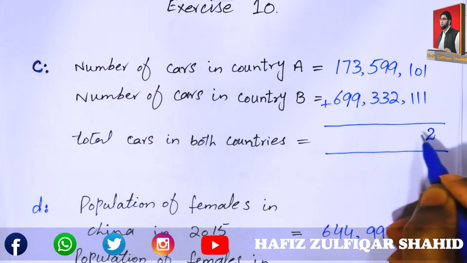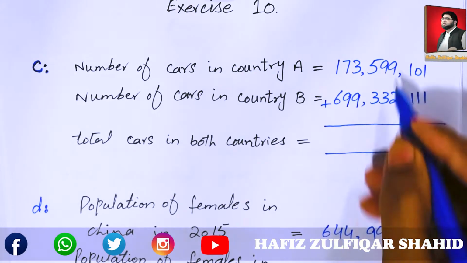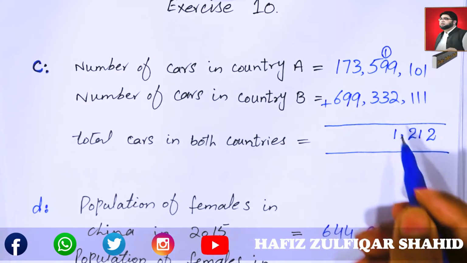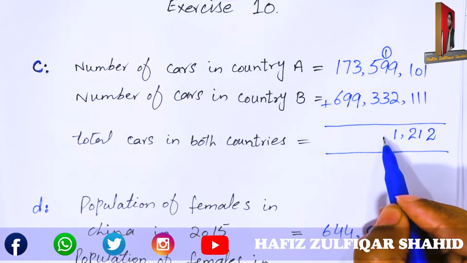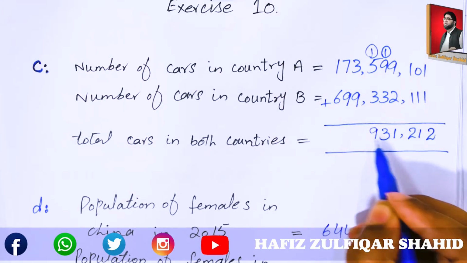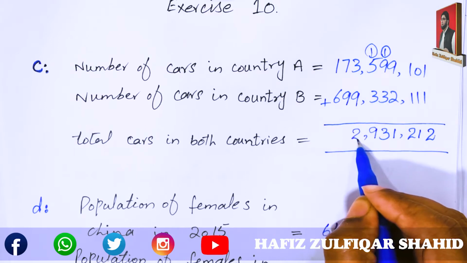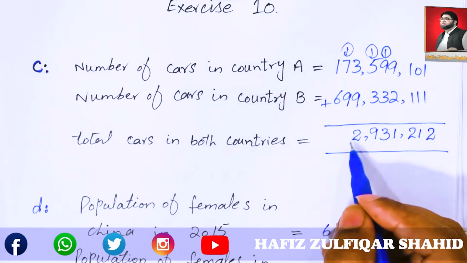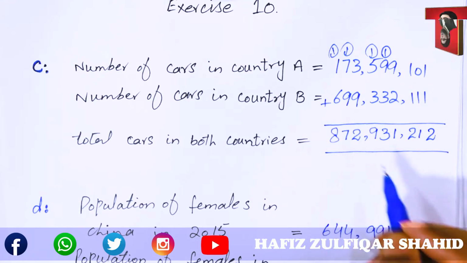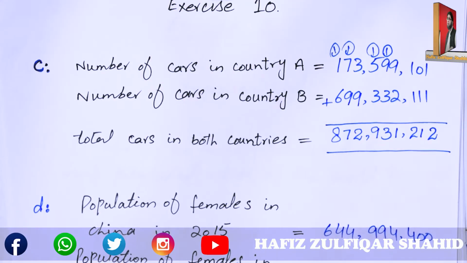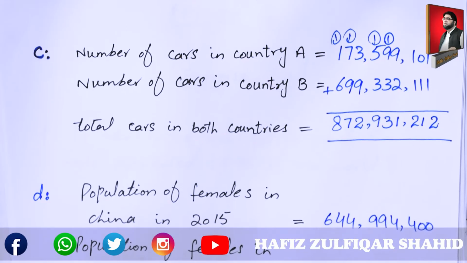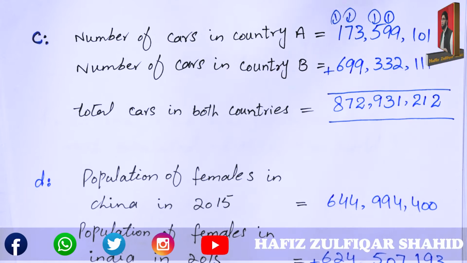1 and 1 2, 1, 9 and 2 11. Write 1 here as carry and 1 in answer. 13, 3 carry 1. 5 and 3 8 and 1 9. Next 12, take 1 carry. 17, 1 carry. 6, 7 and 1 8. Total cars in both countries 872,931,212. Let's see the next.